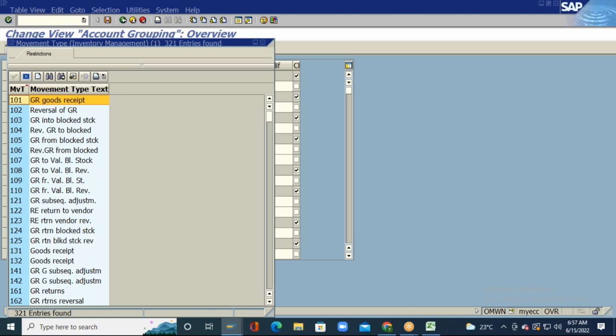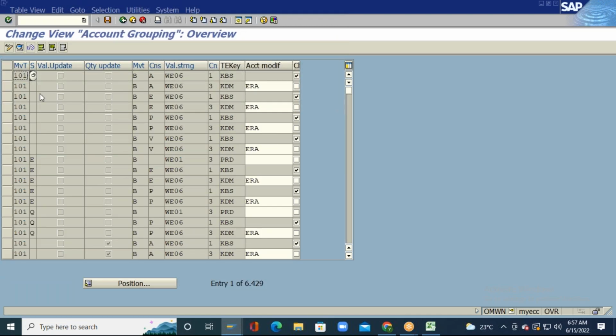For a particular movement type 101, and for the value update, quantity update and valuation string combination, there are transaction event keys. Those transaction event keys are assigned to an account modifier.